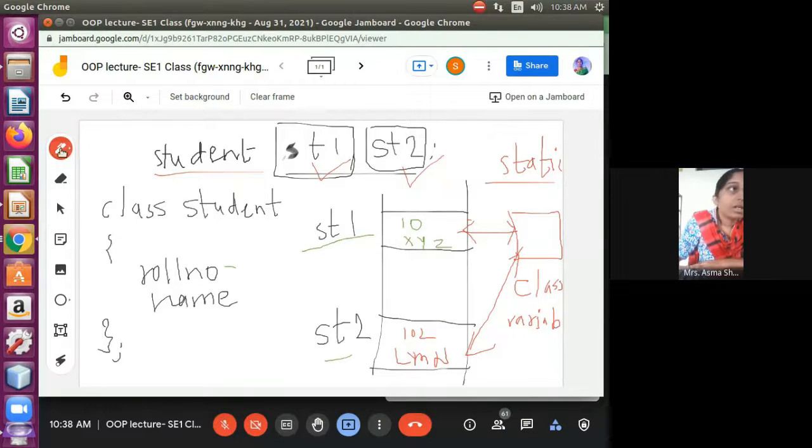Like if here the value is 10, it is able to be accessed by st1, also by st2. If st1 wants to modify this, he is able to modify it, and st2 is able to see the value which he modified. And st2 is also able to modify it. So this is the variable which is common among all the objects.